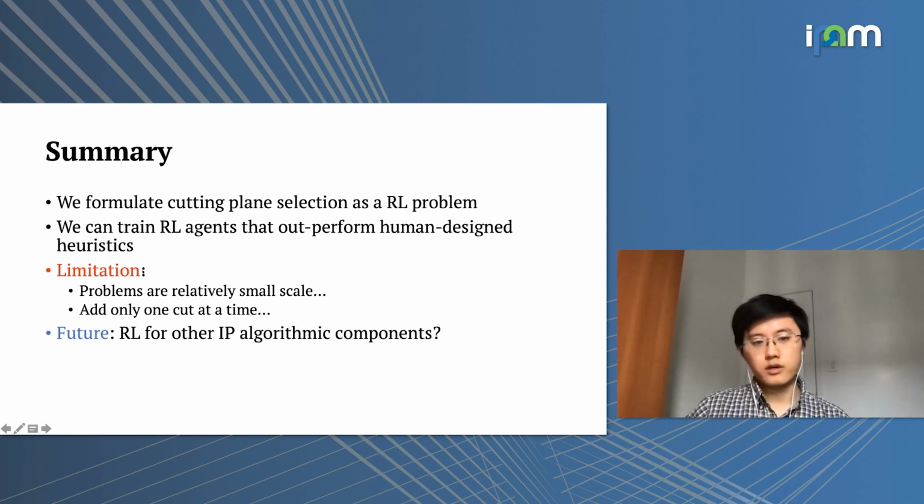For future work, we could also consider RL for other IP algorithmic components, such as branch and bound. And I'm sure that there is already some work going in this direction.